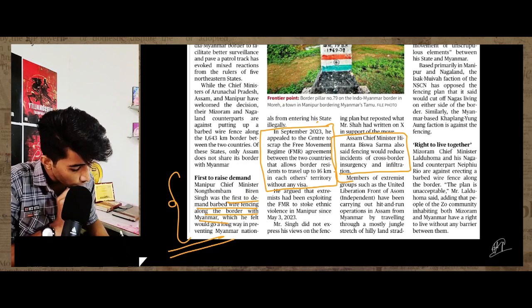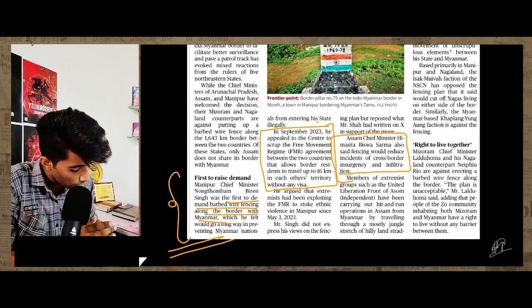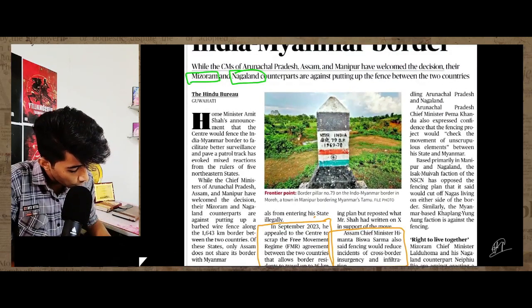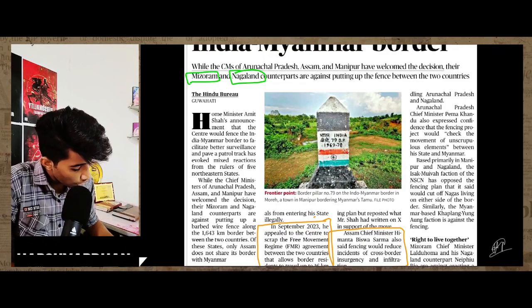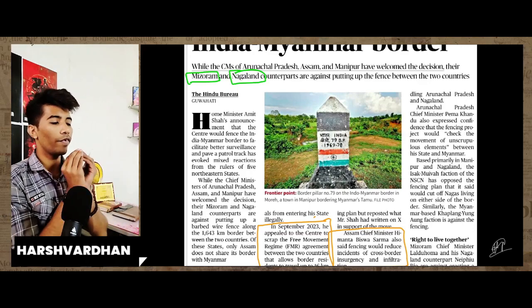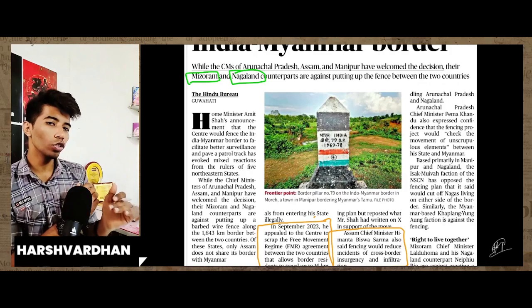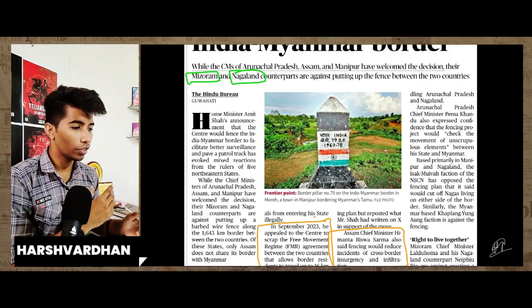Members of extremist groups such as the United Liberation Front of Assam Independent have been carrying out hit and run operations in Assam from Myanmar by traveling through a mostly jungle stretch of hilly land in Arunachal Pradesh and Nagaland. So like this, you are understanding how bad the situation is, and this border can actually reduce the chances of such incidents in our country, right?